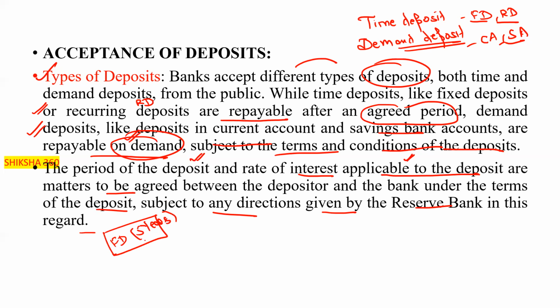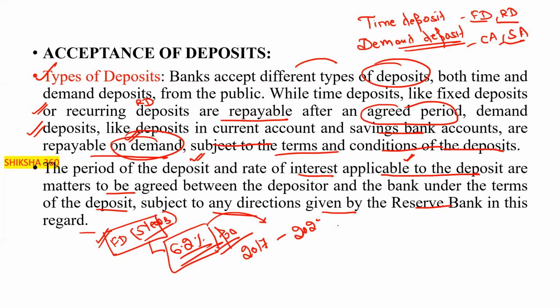Why will you go with a 5-year fixed deposit? Because in that there is maximum interest, that is 6.2%. Clear? In that the interest is 6.2% per annum. And you will see that if you are doing a fixed deposit in the year 2017, then till 2022, if it is a 5-year deposit, your interest rate will be the same, that is 6.2%.